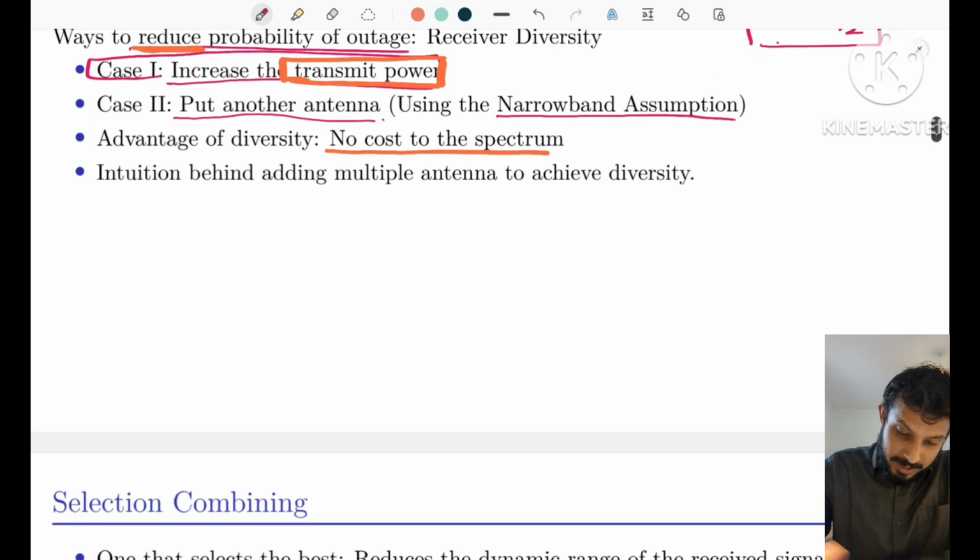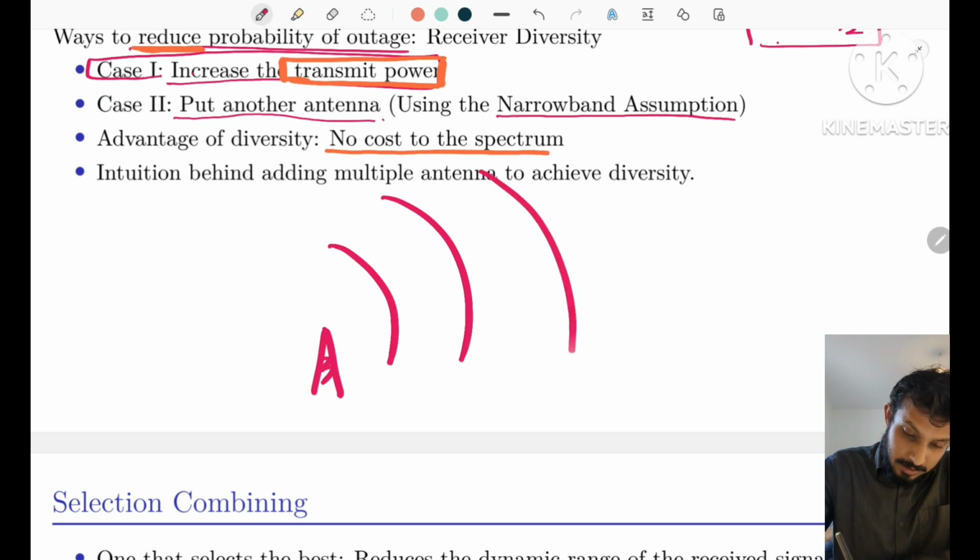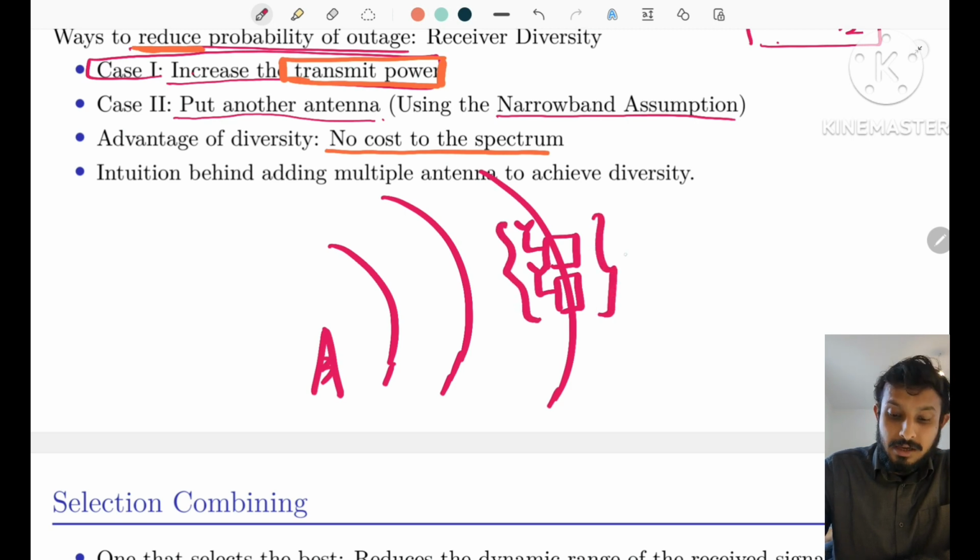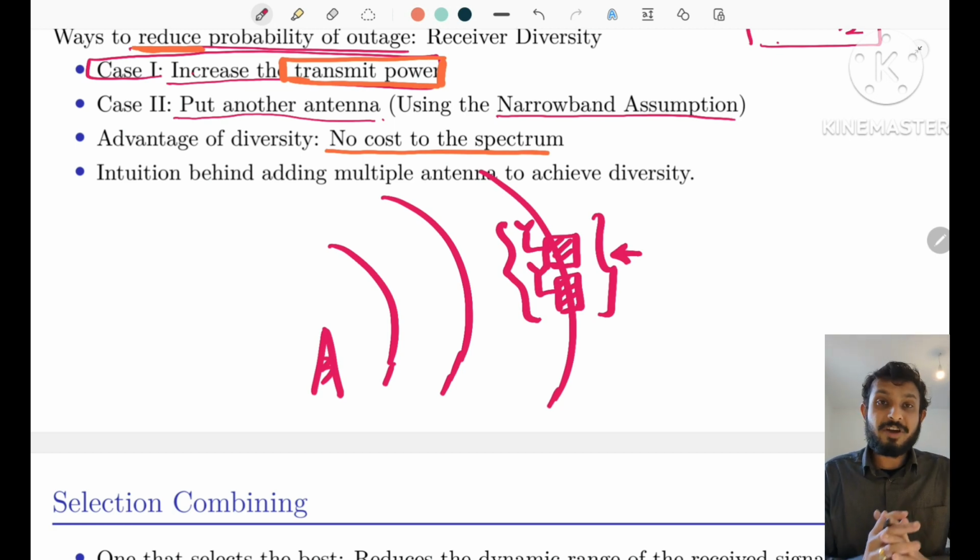And this can also be understood by, let's say, if we have a transmitter and the signal is reaching the receiver, and we have a receiver here with a single antenna. When I add multiple antennas, the surface area of the antenna will increase, and now with multiple antennas, more energy can be captured by this receiver. And then when more energy is captured, the next step is to combine these signals in such a fashion that we will improve the gain of the system.